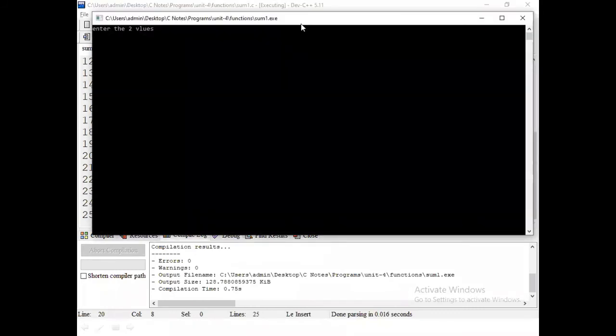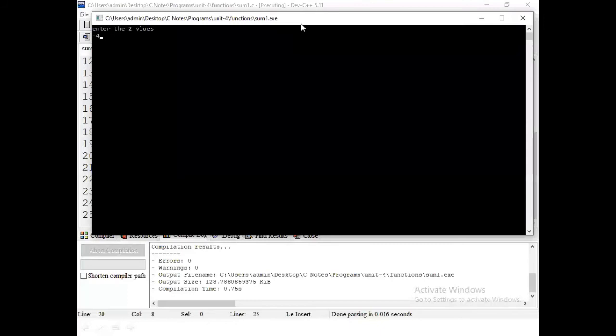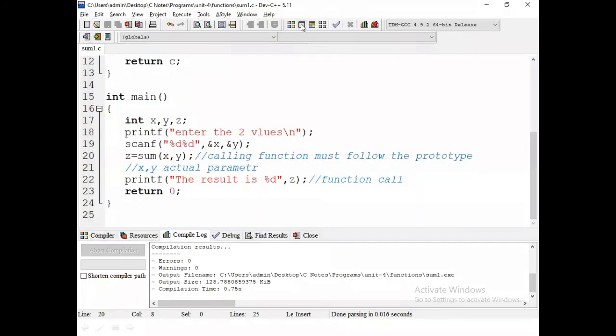Enter any two values. Okay, 4 and 5. 4 is the x value, 5 is the y value. The result is 9. Like that we can execute. Next we can pass any value, such as a minus value, and it returns valid input information. So in that way we can handle this method.